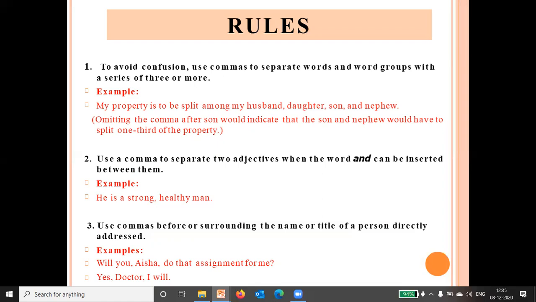Use commas before or surrounding the name or title of a person directly addressed. Like: Will you, Aisha, do that assignment for me? Yes, doctor, I will. Or you can say, to mark off the name of the person addressed, like: Raman, come into the garden.